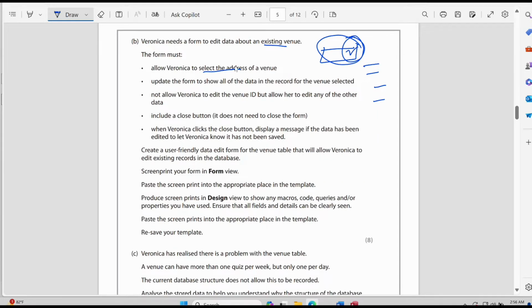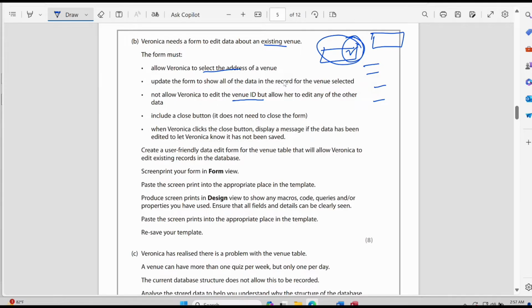Now they are saying we need to include a close button, and when Veronica clicks the close button, display a message. We will focus on these two later. First of all, we'll focus on allowing Veronica to select the venue address, updating the form to show all of the data in the record of the venue selected, and not allowing Veronica to edit the venue ID. That means we have to make the venue ID disabled. When you make a field disabled, this type of field is not clickable.